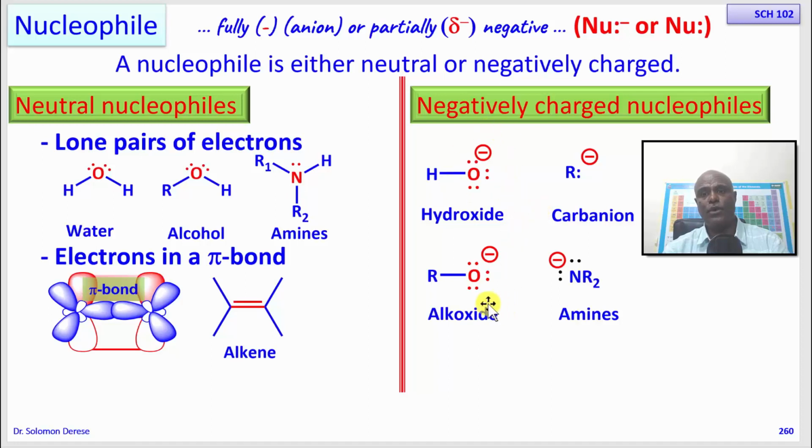Further, of course, it is more electron rich. Water is not highly reactive. Alcohol is also not very highly reactive, despite the fact that they have two lone pairs of electrons. Despite the fact that they are in a polarized bond, these are not very strong nucleophiles. So if you want to convert water or an alcohol to a strong nucleophile, you bring a base and take away these hydrogens. When you take away this hydrogen, the water will be converted into hydroxide, the alcohol will be converted into an alkoxide, and when that happens, the reaction goes very fast. So these are what we call nucleophiles.